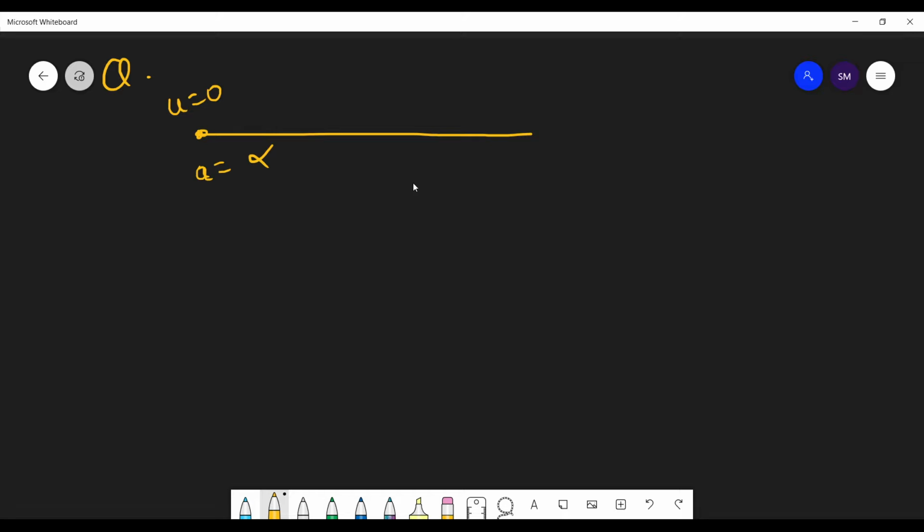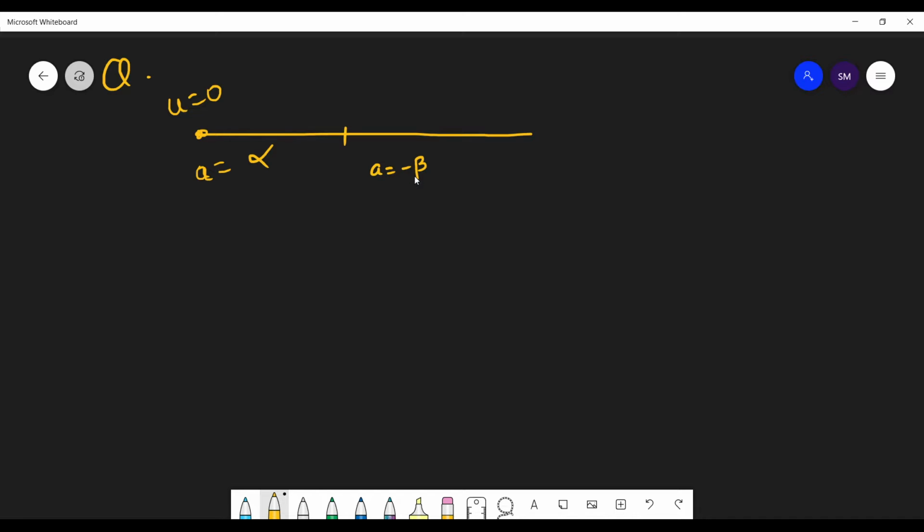So acceleration is alpha for some time. And after that, it decelerates at a constant rate beta. So the acceleration is negative, so it decelerates. Okay, so brakes are applied.